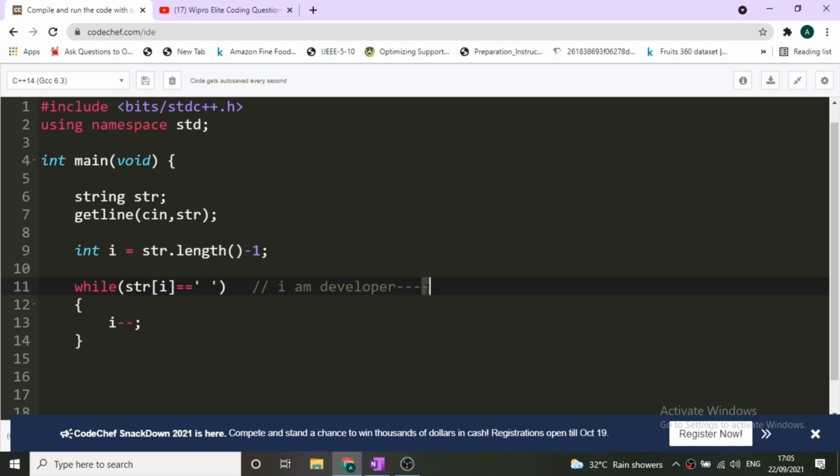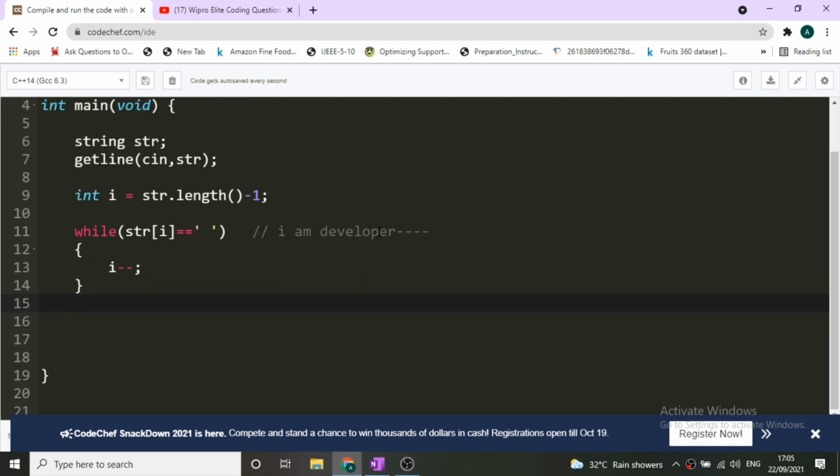At present our i is here and str of i is equal to space, so we do i minus minus. Now i points to this, again it is a space, the while loop condition is true, so again i minus minus. Again it is a space, the condition is true. Again i minus minus, and now our i is pointing to this R. So after this loop is over, it doesn't matter how many spaces were present at the end of the string, they have all been ignored by this while loop.